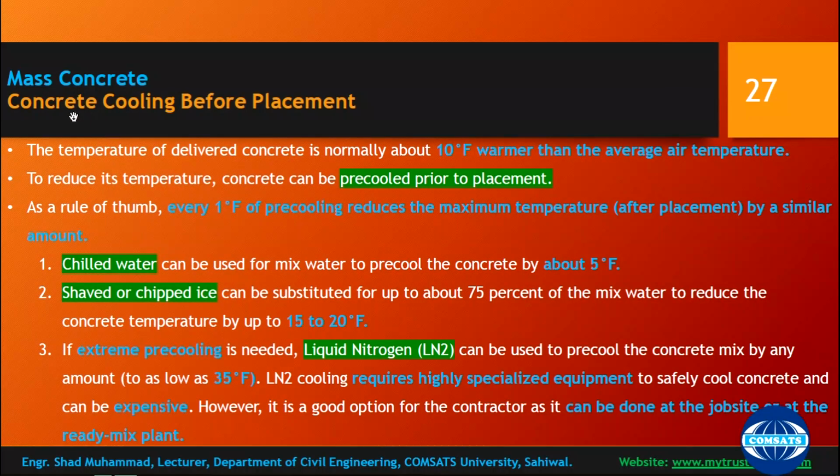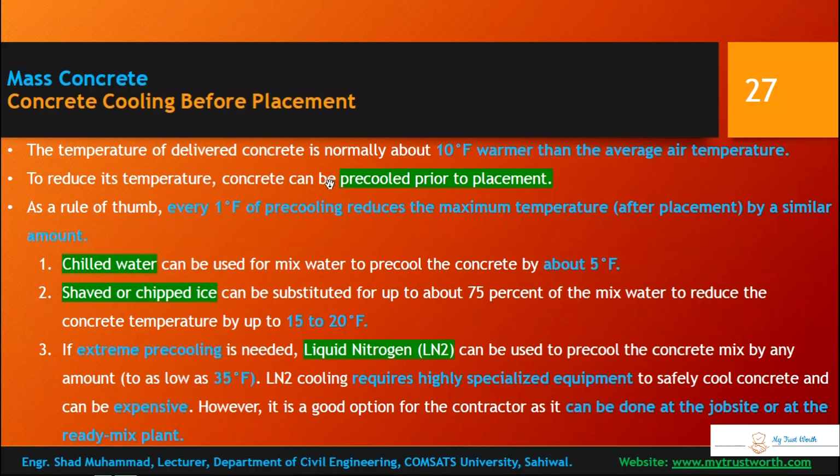Okay, the third option regarding mass concreting control of temperature is concrete cooling before placement. The temperature of the delivered concrete is normally about 10 degrees Fahrenheit warmer than average air temperature. So this is the common measure, that concrete is 10 degrees Fahrenheit warmer than average air temperature, and to reduce this temperature, concrete can be pre-cooled prior to placement.